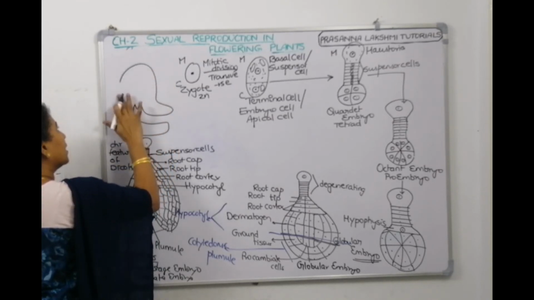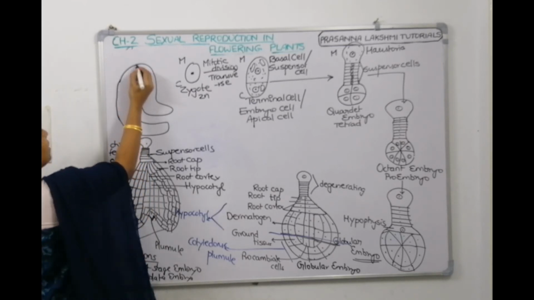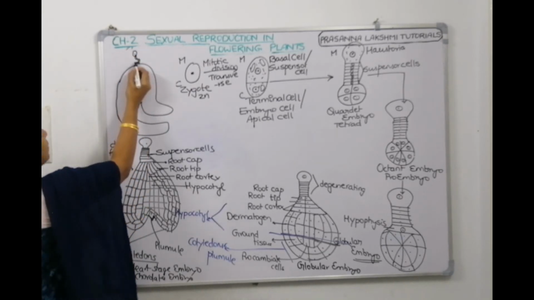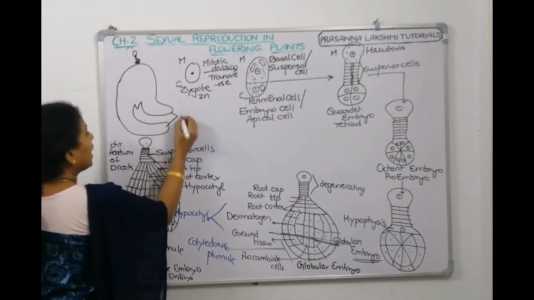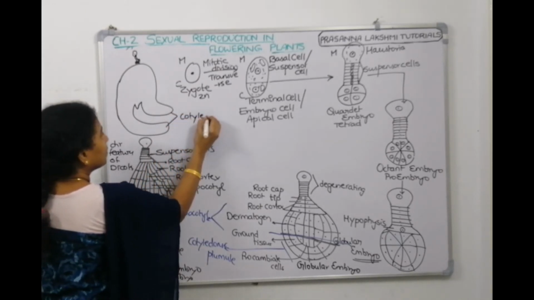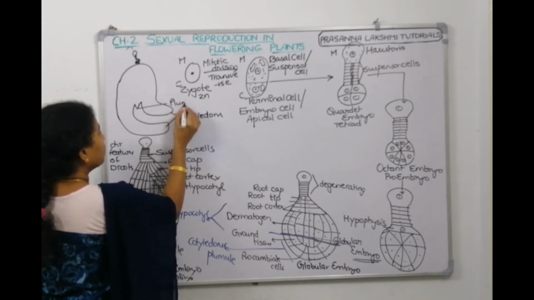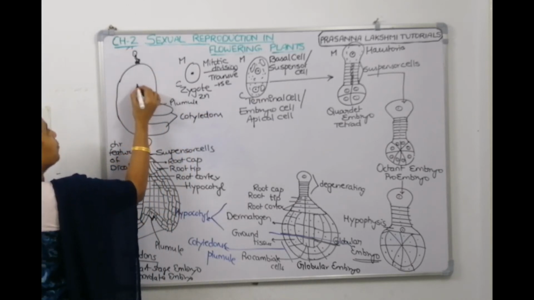The cotyledons are taking curvature, and here the degenerating suspensor cells will be there. These are the degenerating suspensor cells, and these two are cotyledons, and this will be the plumule, and then here is hypocotyl.